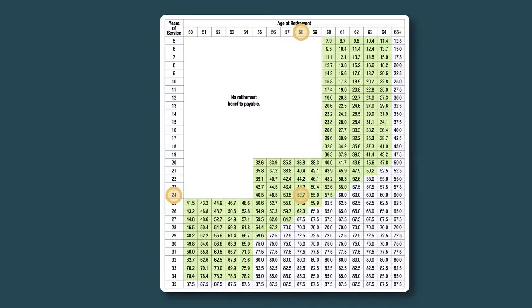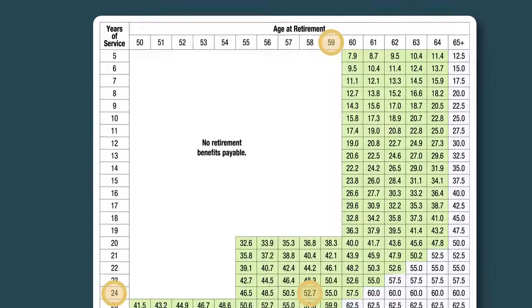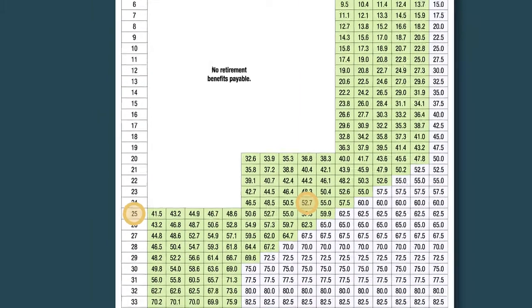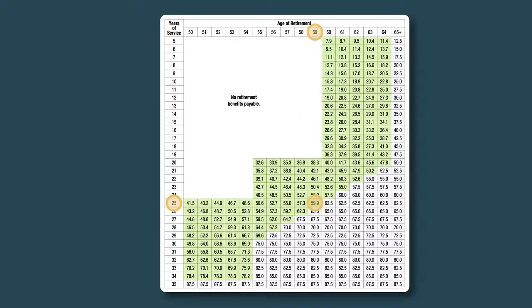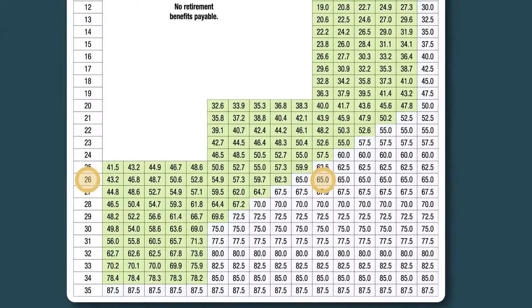Now, most people don't retire on the first day they become eligible. If you keep working, your retirement benefit grows. Let's say you work another year. You'll have a birthday and a work anniversary. The number in your box goes from 52.7 to 59.9. Work another year, have another birthday, and it goes to 65. See the pattern? By drawing a diagonal line through this chart, you can see your path and how your benefit will grow.